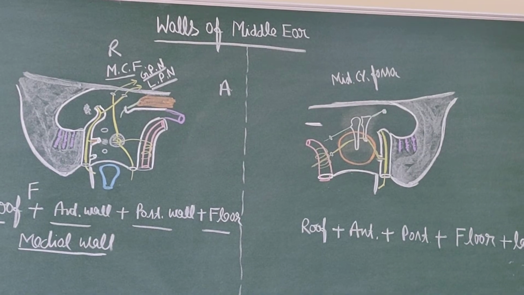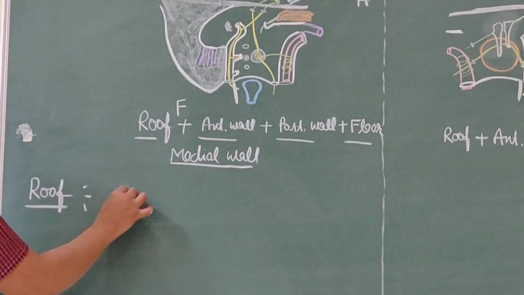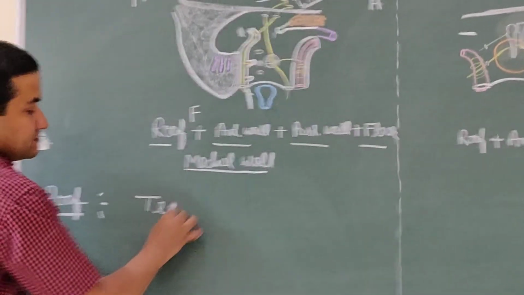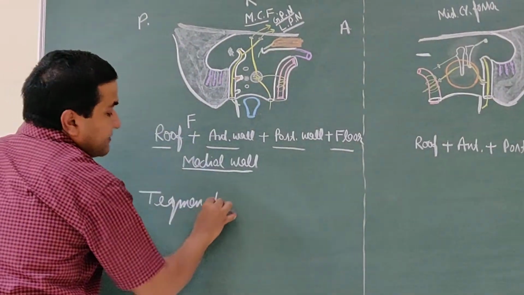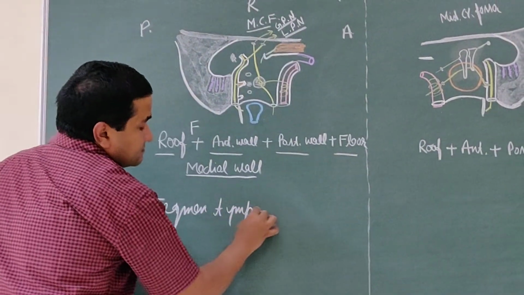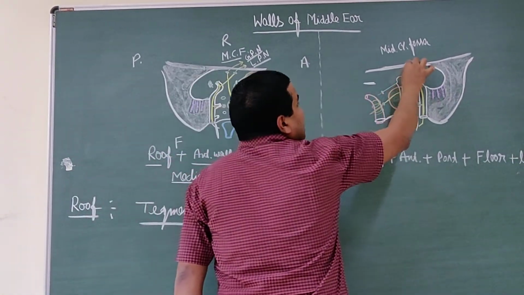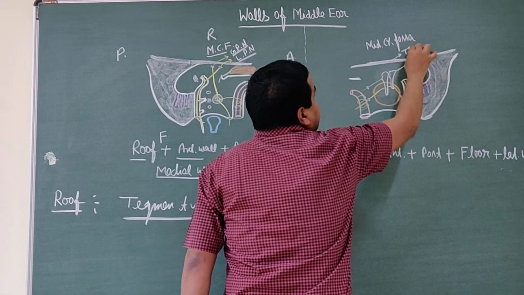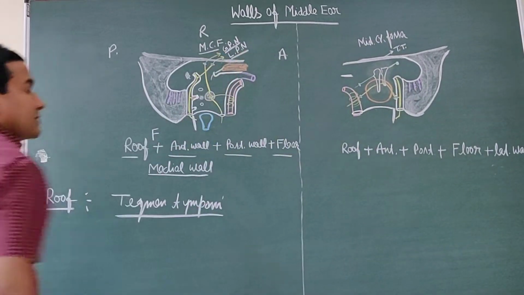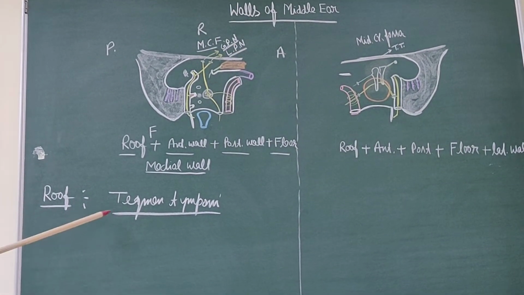The roof of the middle ear is formed by the tegmen tympani. What is the tegmen tympani?